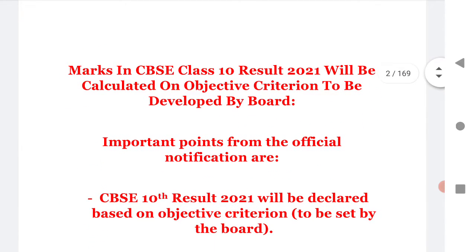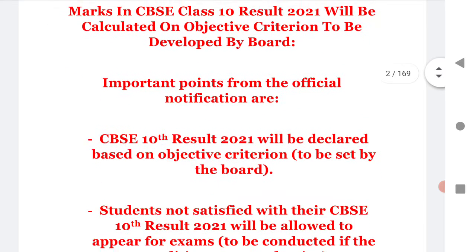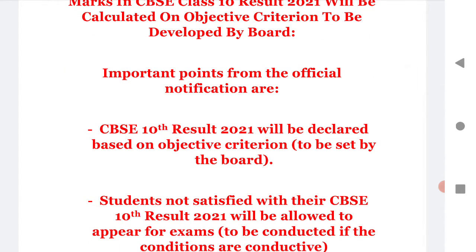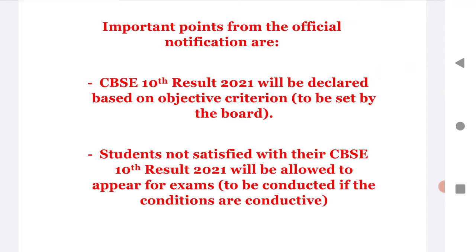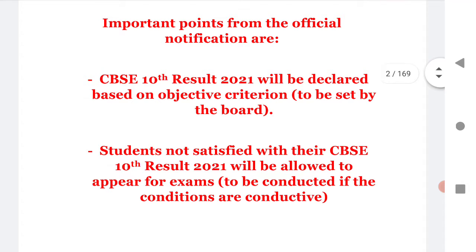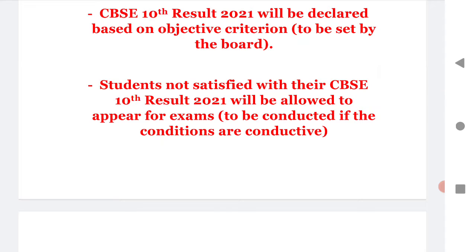Marks in the CBSE class 10th result 2021 will be calculated on the basis of criteria to be developed by the board. Important points from the official notification are: the CBSE 10th result 2021 will be declared on the basis of objective criteria to be set by the board. Students not satisfied with their CBSE 10th result 2021 will be allowed to appear for the exam, to be conducted if conditions are in control.